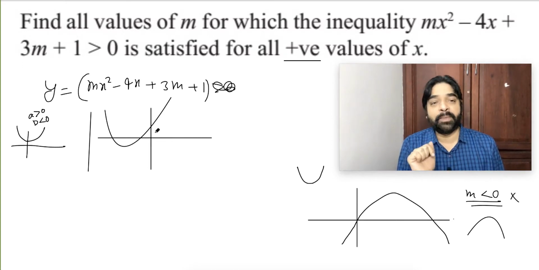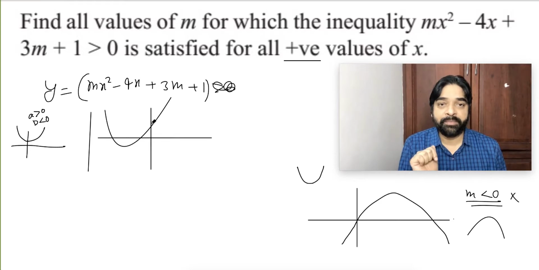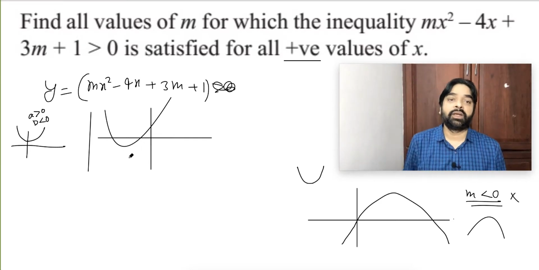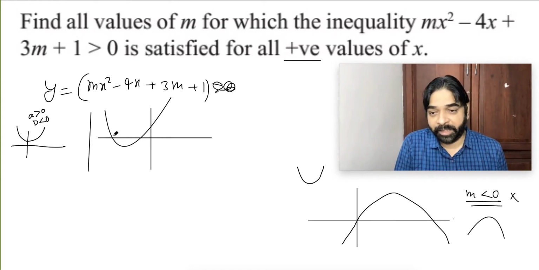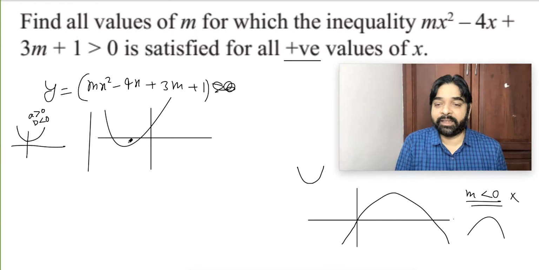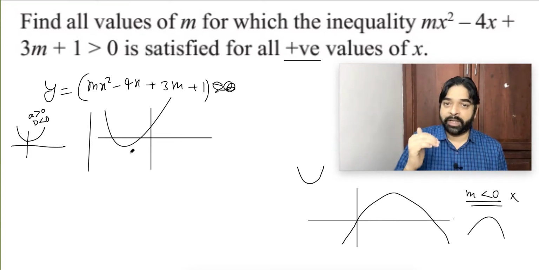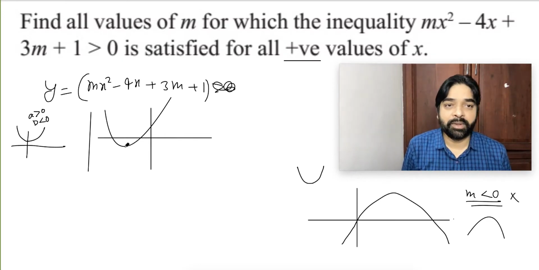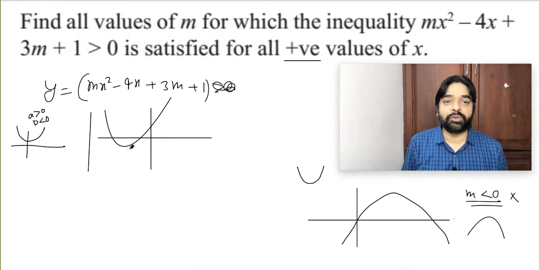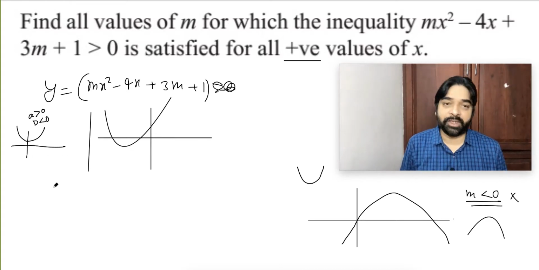So what is the meaning? The meaning is that the graph should go this way, or in other words, both the roots should be negative. Both the roots should be negative. So if the roots are negative, whatever part of the graph goes below the x-axis will be on the left side only. Are you able to understand? So these are the only two situations that can happen. Let's solve for each condition.